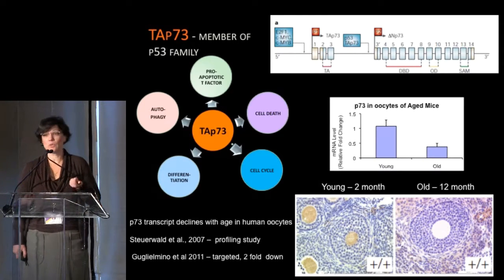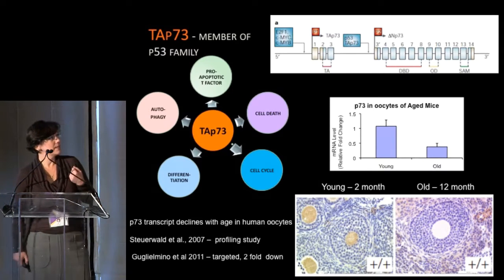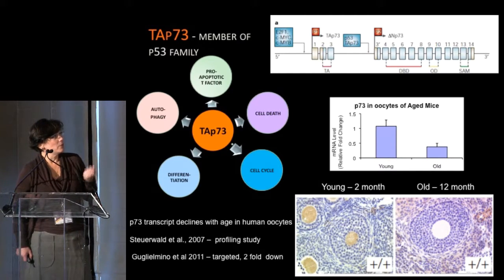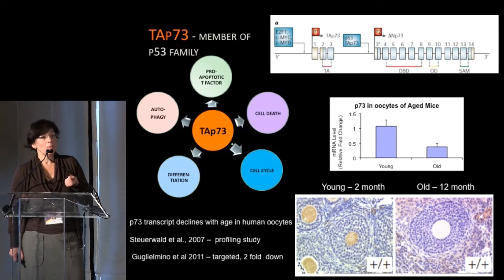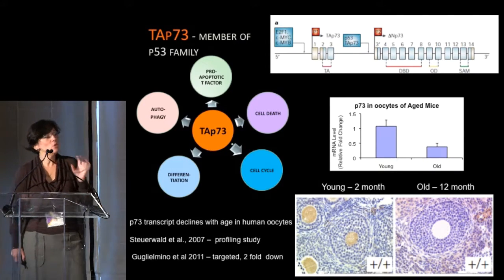It's a transcription factor that is involved in regulation of proapoptotic genes. It also has been implicated in autophagy, which is a survival mechanism. It has also been shown to interfere with differentiation of the cells as well as with cell cycle progression. Now, it's a very complicated gene. There are two different promoters, and numerous splicing isoforms are created. But for the purpose of my talk, I will be talking about TAP73, which uses the first promoter, P1, and creates a transcriptionally active form of this protein.